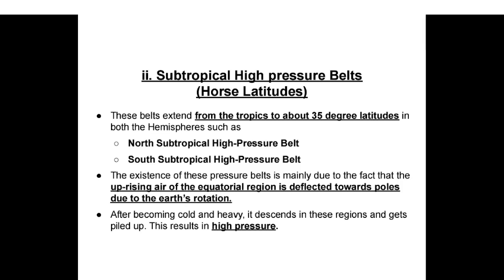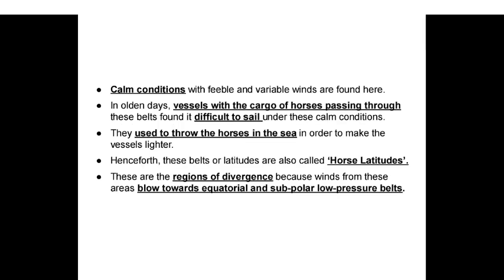Subtropical high pressure belts, horse latitudes. These belts extend from the tropics to about 35 degree latitudes in both hemispheres, north subtropical high pressure belt and south subtropical high pressure belt. The existence of these pressure belts is mainly due to the fact that the uprising air of the equatorial region is deflected towards the poles due to the Earth's rotation. After becoming cold and heavy, it descends in this region and gets piled up. This results in high pressure.